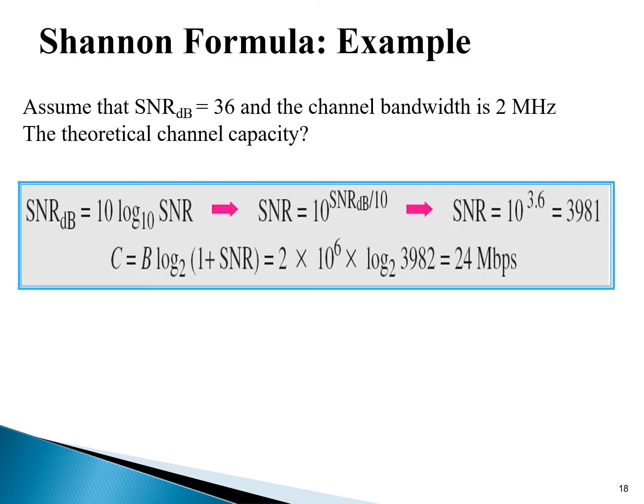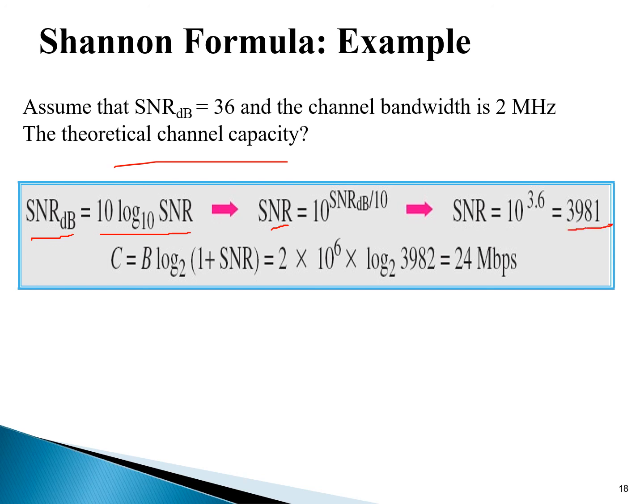Again, same question. You can see on the screen that assume the SNR dB is equal to 36 and the channel bandwidth is 2 megahertz. Students, the theoretical channel capacity कितनी है? We have to find out. Same वही वाला question है. SNR dB is equal to 10 log base 10 of SNR. Again, SNR is equal to 10 raised to SNR dB divided by 10. This is 10 raised to power 3.6.